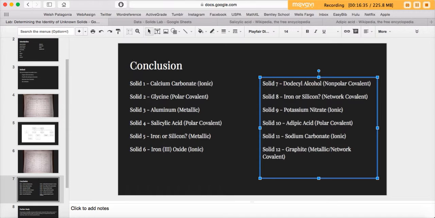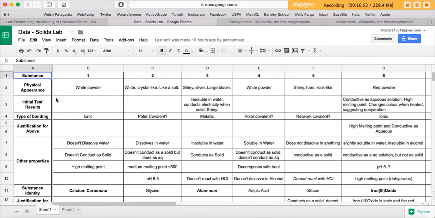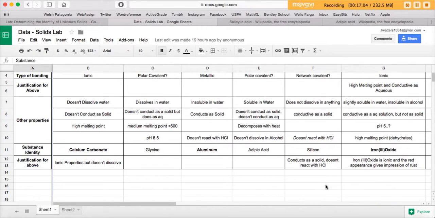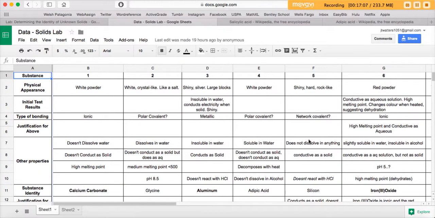So number 5 and number 8, I was a little distraught between whether it was iron or silicon. And in class, we went through a lot of these, but number 4, 10, 5, and 8 were the ones that we never actually quite got to. And I had decided that number 5 is network covalent because it doesn't dissolve in anything, it's conductive as a solid, and